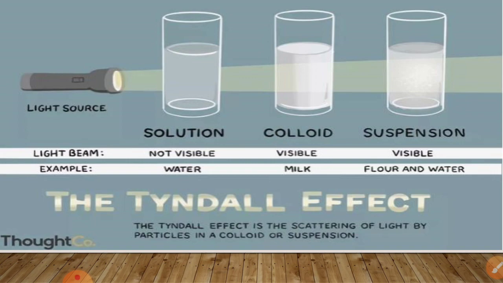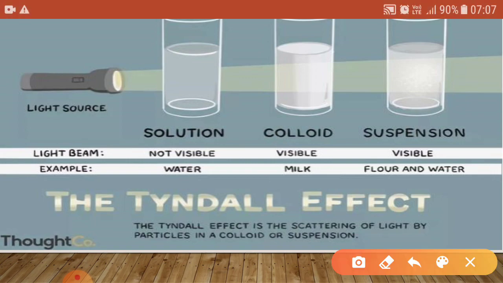Known as the Tyndall effect. So what is this Tyndall effect? Basically, when a strong beam of light passes through a true solution like this, the path of the beam remains invisible. But if the same beam is allowed to pass through a colloidal sol or a suspension in the same room, then the path of the beam gets illuminated by a bluish light.